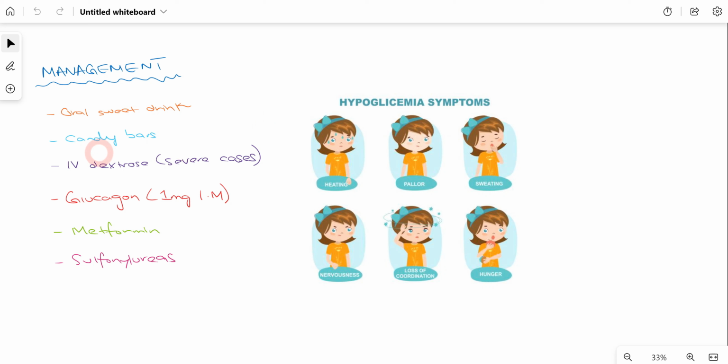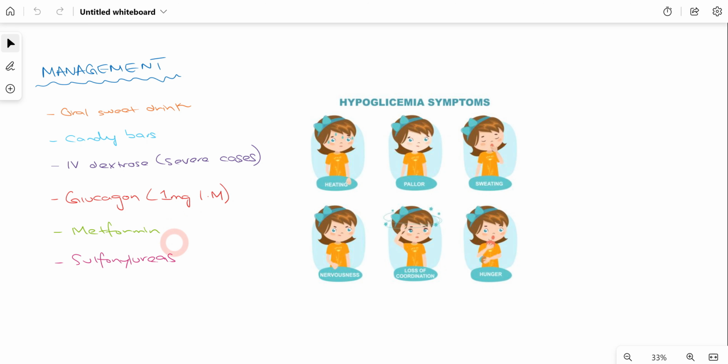Other than that, we can also give patient candy bars. In some severe cases where even oral sweet drink and candy bars are not effective, we can go for IV dextrose, which is used in severe cases if the patient is initially not responding to any of the above mentioned treatment plans. Also, we can go for glucagon, which can be given as intramuscular injection 1 mg.